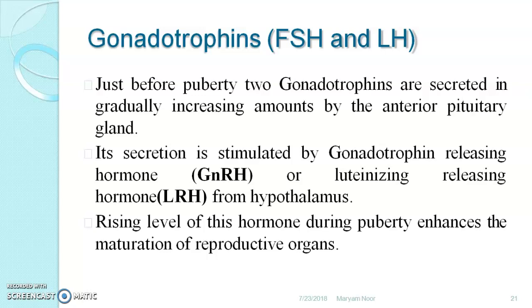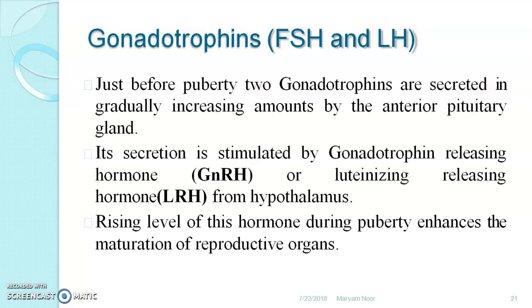Its stimulation is due to gonadotrophin releasing hormone, that is GnRH, or luteinizing hormone releasing hormone from the hypothalamus and follicle stimulating hormone releasing hormone from the hypothalamus. These target the pituitary gland, and the pituitary gland secretes follicle stimulating hormone and luteinizing hormone.